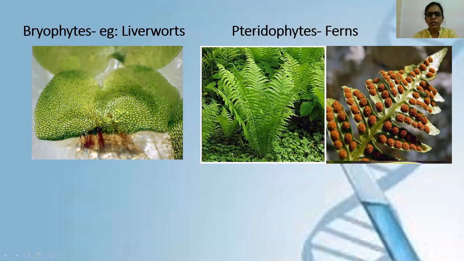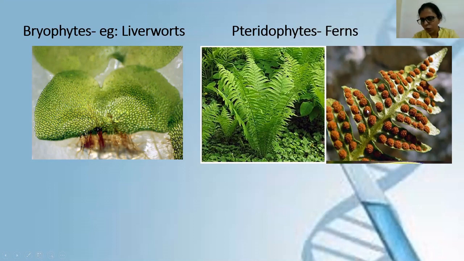Here we have pteridophytes, that is ferns. The example I have given here is ferns. You can see this long, leaf-like structure. They are not true leaves, but this long leaf-like structure is known as fronds. So these pteridophytes have true root, true stem, and a leaf-like structure known as frond. The next picture actually shows that at the back of each frond, each leaflet is covered with sporangia.